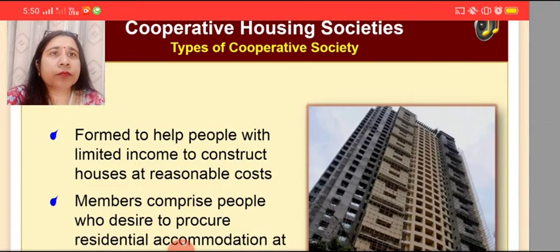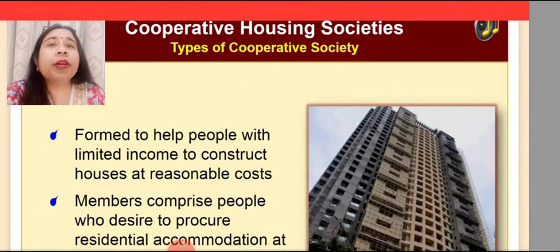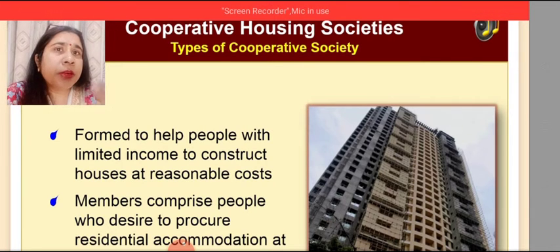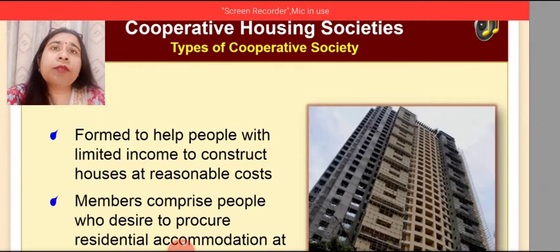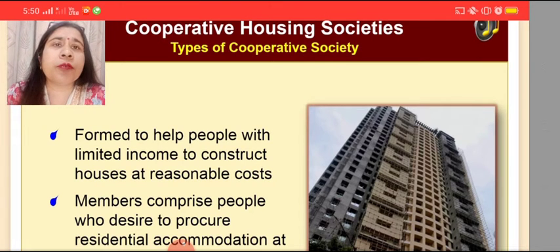Last but not the least, now we learn about cooperative housing societies. These are formed to help people with limited resources to construct houses at reasonable rates. You already know that prices of property are always on the hike, and it becomes difficult for some people to afford housing.